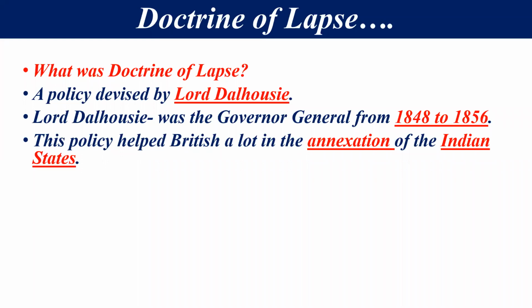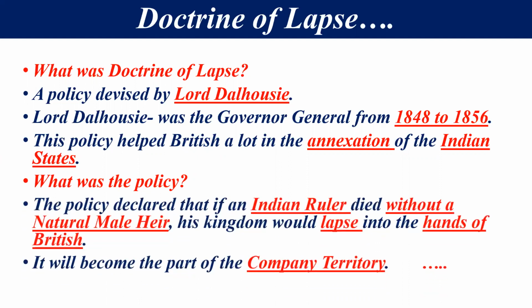So what was this policy? We will discuss this question. According to this policy, if any Indian ruler died without a natural male heir, his kingdom would lapse into the hands of the British.